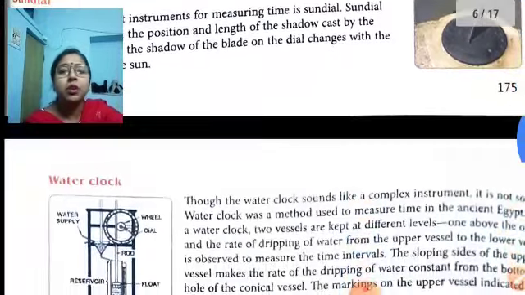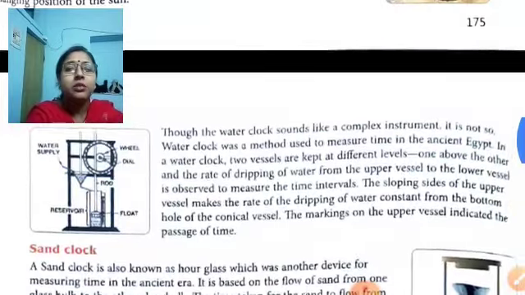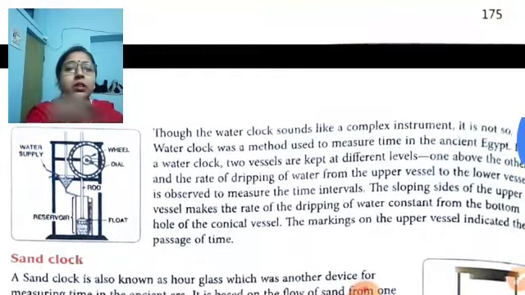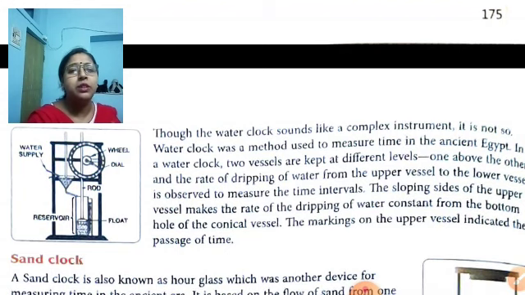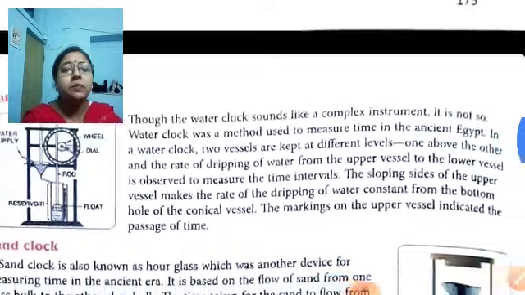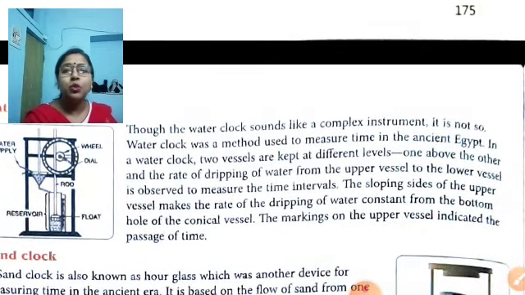Now next is the water clock. A water clock sounds like a complex instrument, but it is not. Very simple. The water clock was a method used to measure time in ancient Egypt. So in Egypt, this water clock was used. In a water clock, two vessels were kept at different levels. Two vessels. How are these kept?